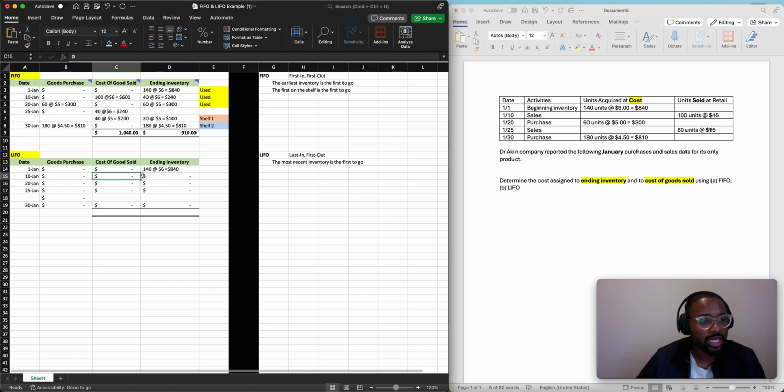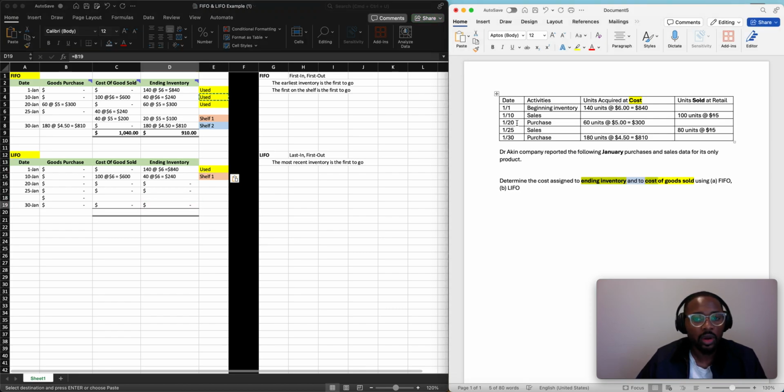Well, again, what do we need to do? We just need to take 100 of the 140, right? So when we take 100 of the 140, that means that we're left with a balance of 40 at 860. And then this is going to become our new shelf number 1. And this is going to be used because we're done with that. Make sense? Okay, cool. On January 20th, it looks like we purchased 160 units at $5.